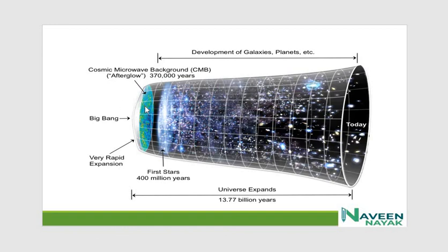You can see here, first they condensed, and after that the galaxies are expanding. As time increases, they keep expanding. The universe has been expanding for 13.77 billion years.